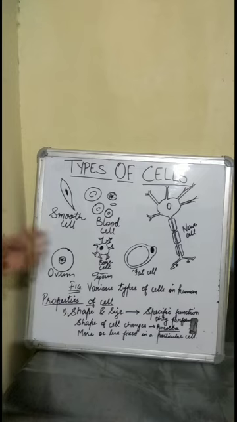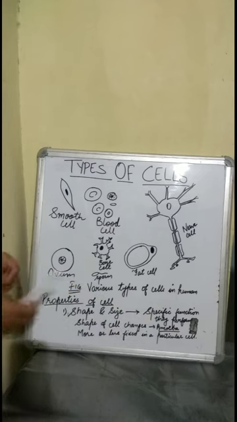Now, the properties of a cell like shape and size depend on the specific function they perform. If they are performing a complex function and the organism is bigger in size, the cell will also be bigger, and the shape of the cell will be more fixed if they perform a complex type of function.